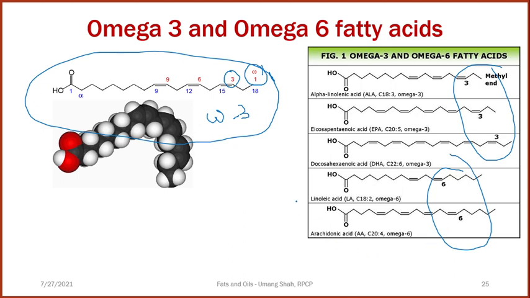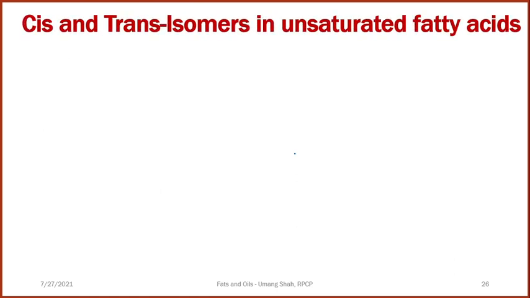The examples that we already discussed, linoleic acid and arachidonic acid, both are examples of omega 6 fatty acids, while alpha linolenic acid, eicosapentaenoic acid and docosahexaenoic acid, these three are omega 3 fatty acids. Again, it is very important. Arachidonic acid comes under which omega fatty acid? It's an omega 6 fatty acid. In the same way, linoleic acid comes under omega 6 fatty acids. Such kinds of questions might be asked.